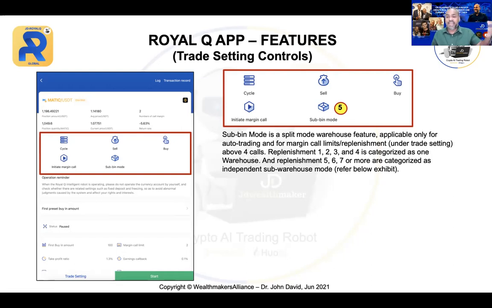So let's say you got 5, 6, or 7 calls, then you have to use the sub-bin mode. Replenishment 1, 2, 3, and 4, or calls 1, 2, 3, 4, is categorized as one warehouse. So we don't need to use this. And replenishment 5, 6, 7, or more are categorized as independent sub-warehouses. Now, let me show you what I mean.